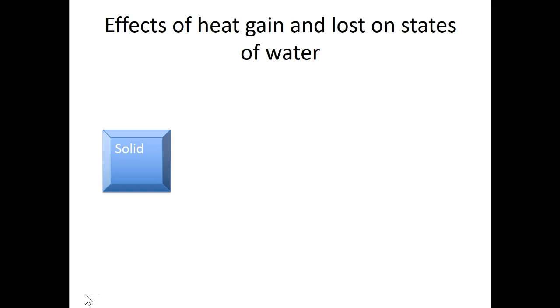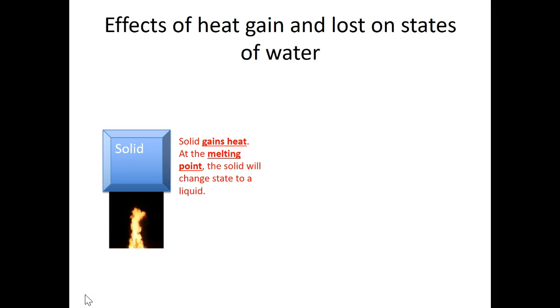Let's examine the effect by looking at this diagram. What if I have to apply some heat to a solid? Now I did not say it's ice, but we can imagine it to be ice. So what happens when the solid is heated? You will say that the solid gains heat. Now, if it gains enough heat and it reaches the melting point, the solid will change state into a liquid.